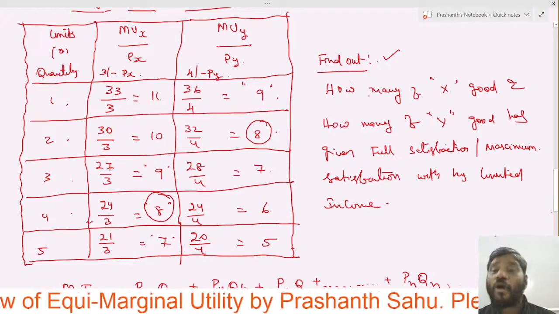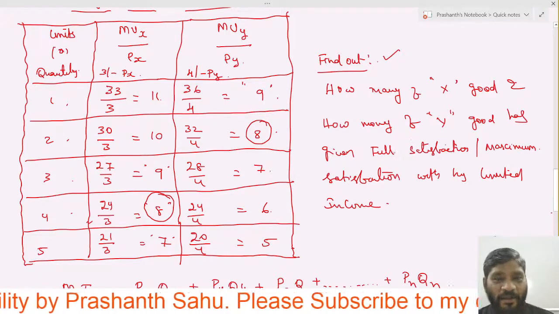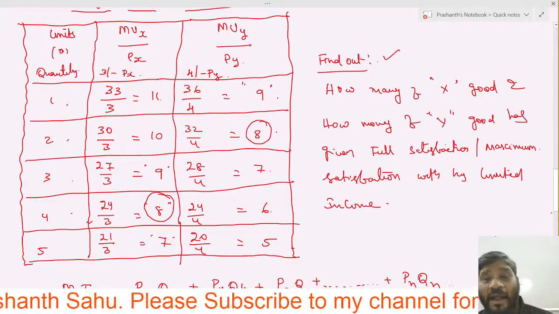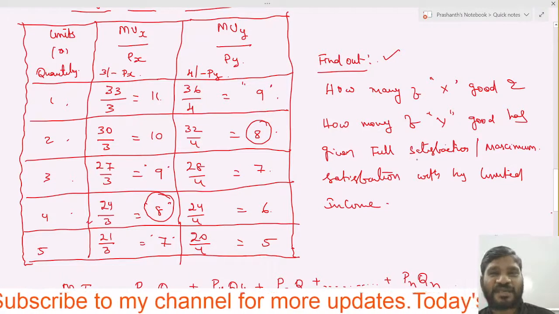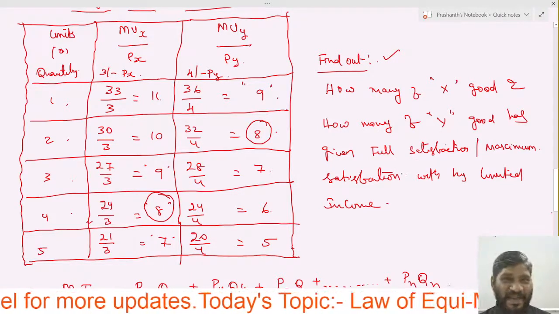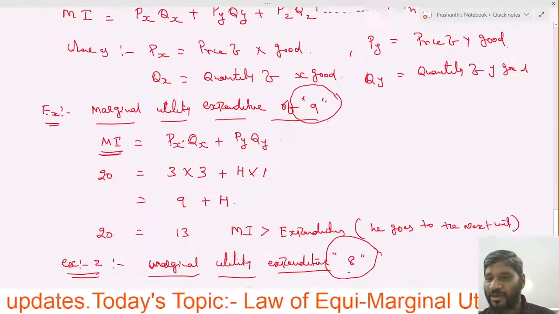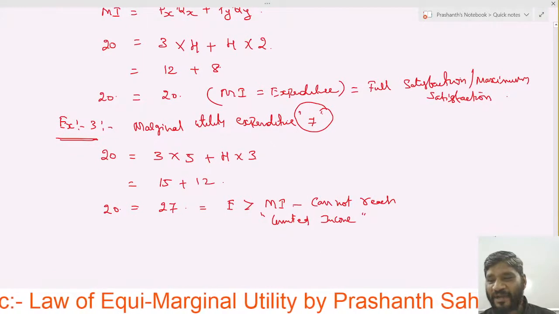Did you understand? How many of X good, how many of Y good? 4 units of X good and 2 units of Y good have given the full satisfaction, which we have derived with that formula. Did you understand that table here? So compulsorily check out the table very perfectly.